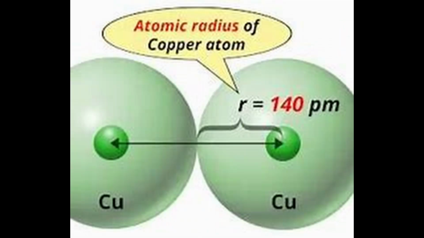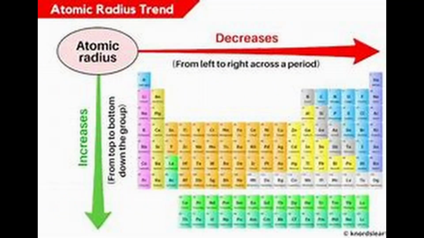For example, the bond distance in a chlorine molecule is 198 picometer, and half of this distance, 99 picometer, is taken as the atomic radius of chlorine. Half of the internuclear distance separating the metal cores in a metallic crystal is called the metallic radius. For example, the distance between two adjacent copper atoms in solid copper is 256 picometer. Hence, the metallic radius of copper is assigned a value of 128 picometer. They are measured by X-ray or other spectroscopic methods, and for simplicity, they are called atomic radius.